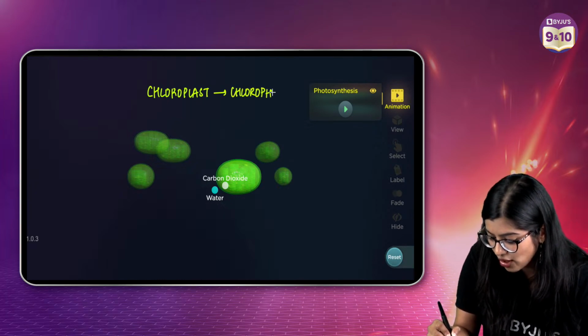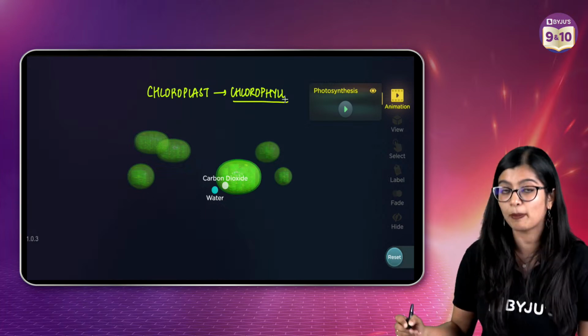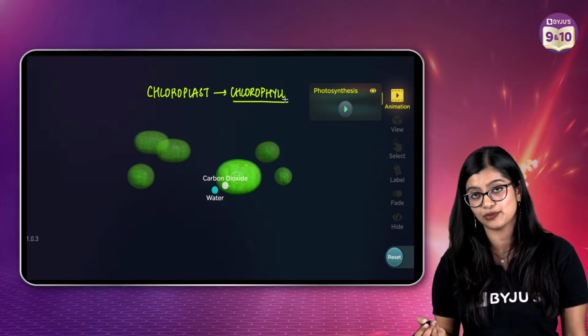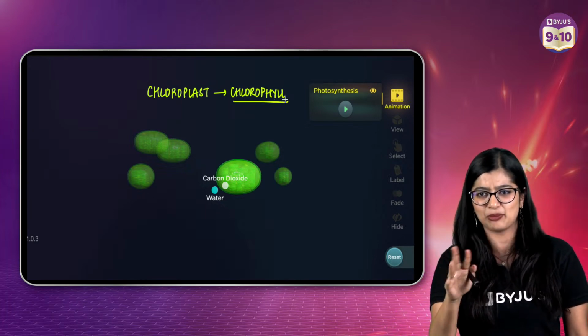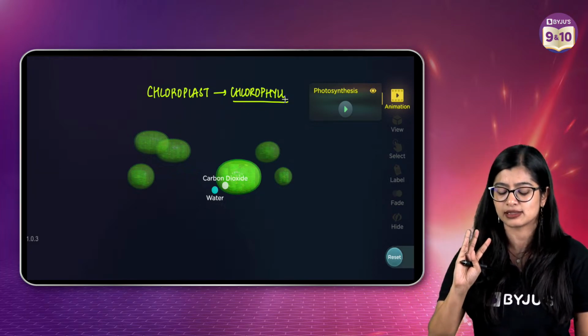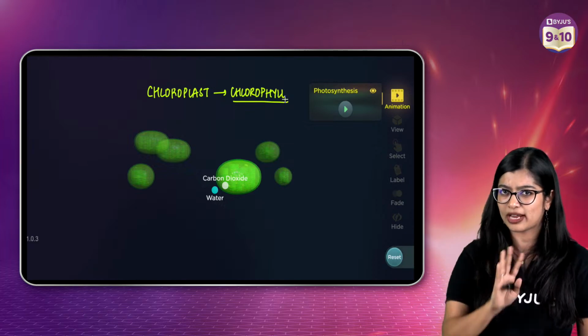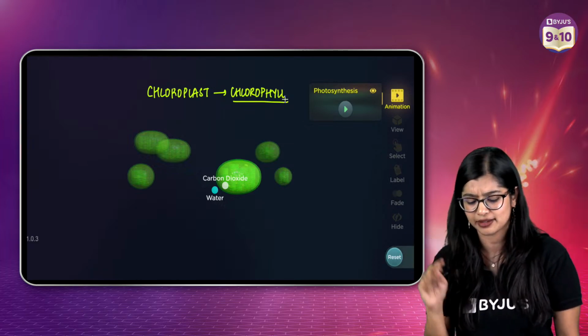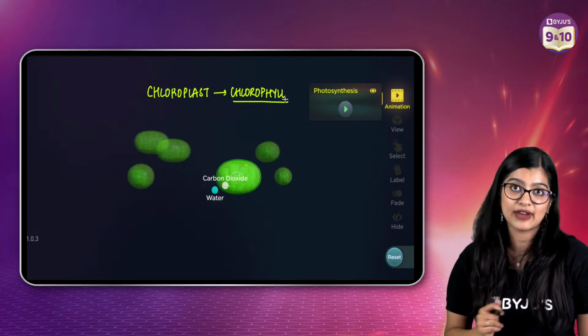Now a lot of you here are telling me, ma'am, chloroplast is there in blue-green algae. Yes, of course, but here it's specific to plant and animal cells that I made the comparison. So that is why I just asked you specific to plant cells, right? But we find it in certain other organisms also, not denying that fact, right? Now this chlorophyll is very important.